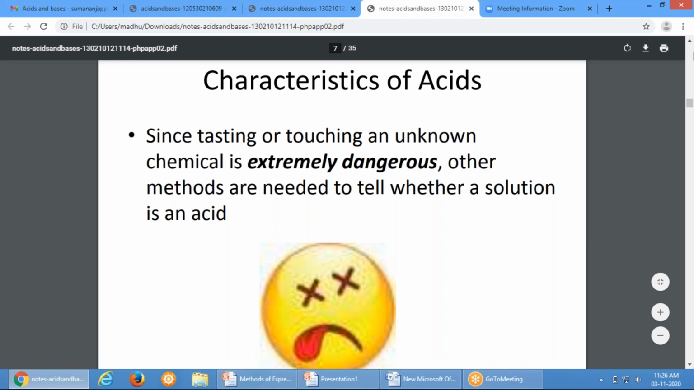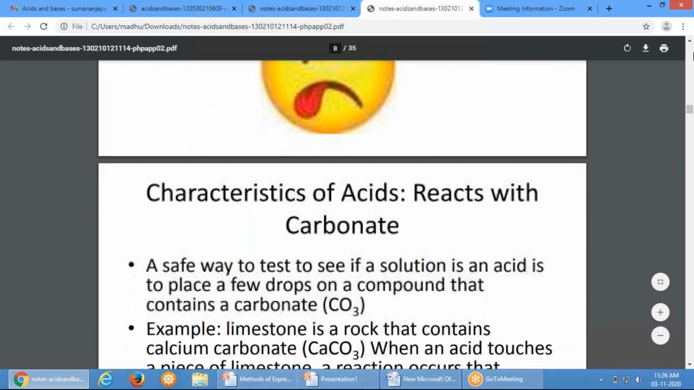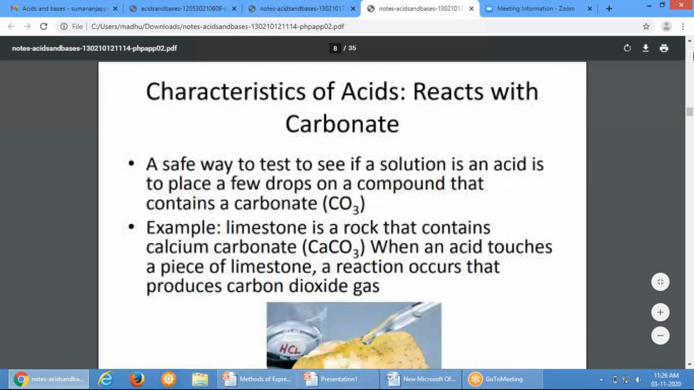So you can't taste, right? If a solution is given, will you taste it and tell if it is an acid or base? No, ma'am, it's wrong. It's dangerous and you should not practice it. So we should use other methods to identify the acid. The next method is a chemical method, that is by reacting with carbonate. It is a safe way to test if a solution is an acid or not.